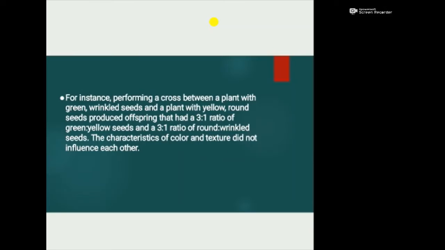For instance, performing a cross between a plant with green wrinkled seeds and a plant with yellow round seeds produced offspring that had a 3:1 ratio of green to yellow seeds and a 3:1 ratio of round to wrinkled seeds. The characteristics of color and texture did not influence each other.